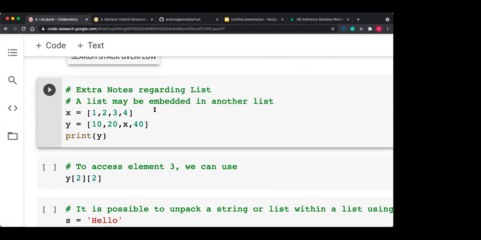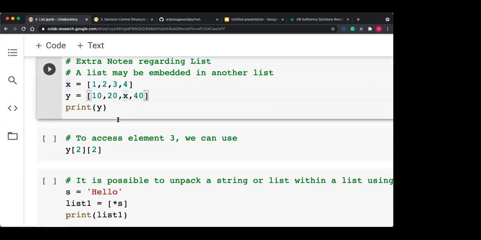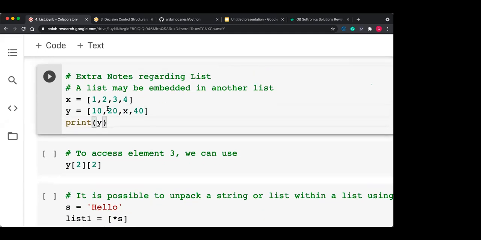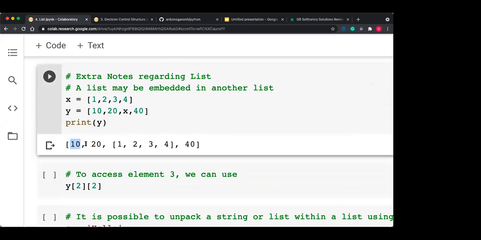So, extra notes regarding the list. A list may be embedded in another list. Suppose X is this, and now X is a part of Y. So what is my Y? You can see here, Y's first item is 10, second item is 20, third item is the list 1, 2, 3, 4, and the fourth item is 40.